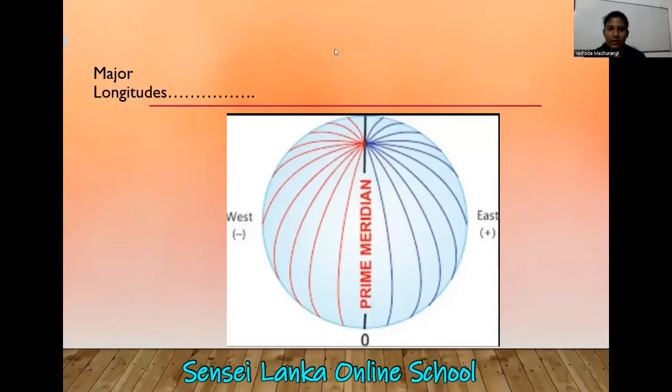Now look at this one. Here you can see 0. Then on the other side, if you go towards this side, there you can see the 180 line. But in this globe, we can't see it because it is a globe. Look at this globe. If we draw this line, can you see the opposite one?